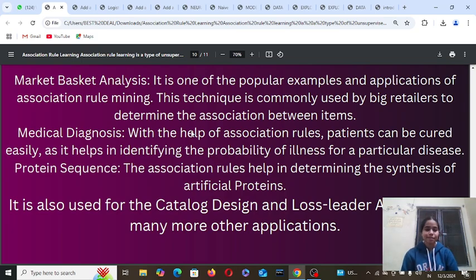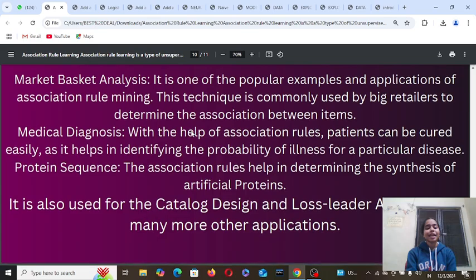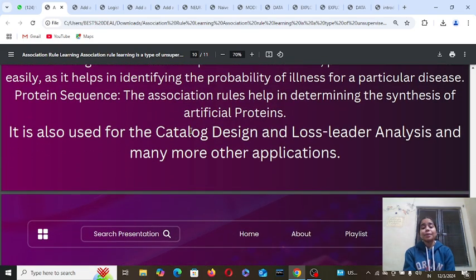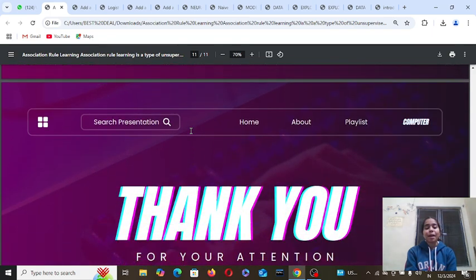Medical diagnosis. With the help of association rules, patients can be cured more easily as it helps in identifying the probability of illness for a particular disease. Protein sequences. Association rules help in determining the synthesis of artificial proteins. It is also used for catalog design and loss leader analysis, and many more applications.